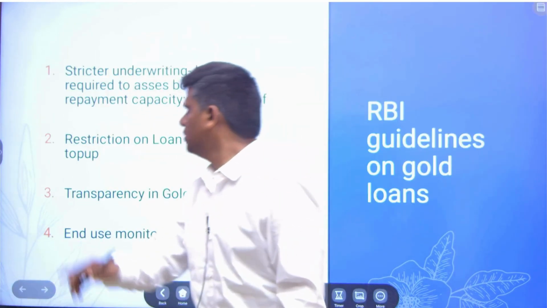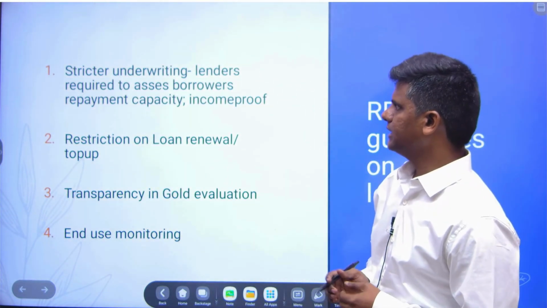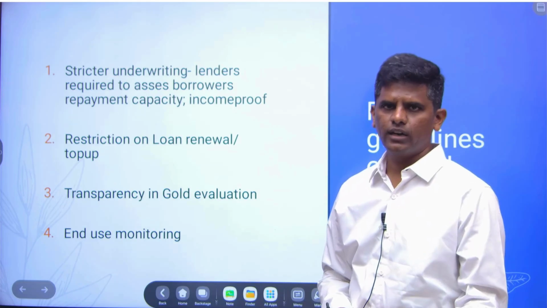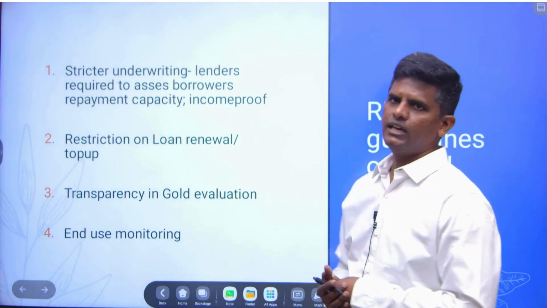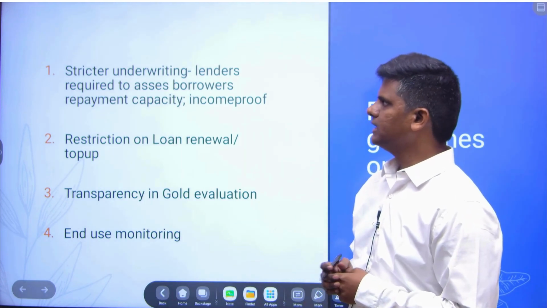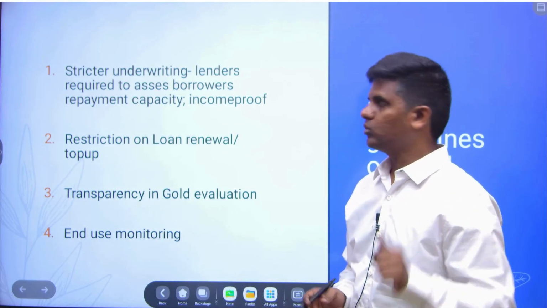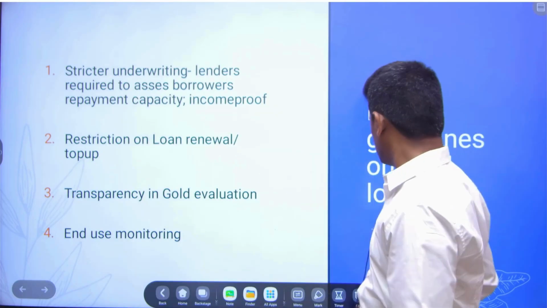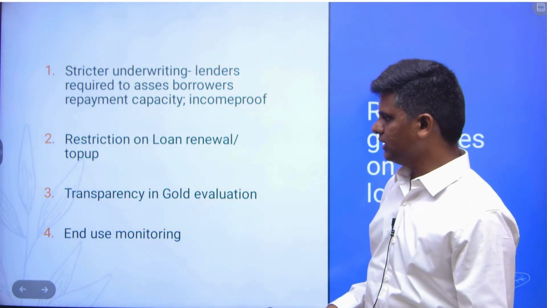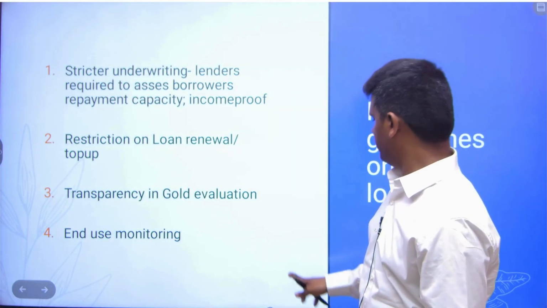So let's go into what are the RBI new guidelines. One is stricter underwriting. Previously, a borrower could come and pledge gold ornaments and get the loan. But now what RBI is saying is that lenders are required to assess the borrower's repaying capability. They will see whether the borrower can repay, like income proof will be seen. So this will improve the asset quality, and also it protects the consumer so that they don't take the money which